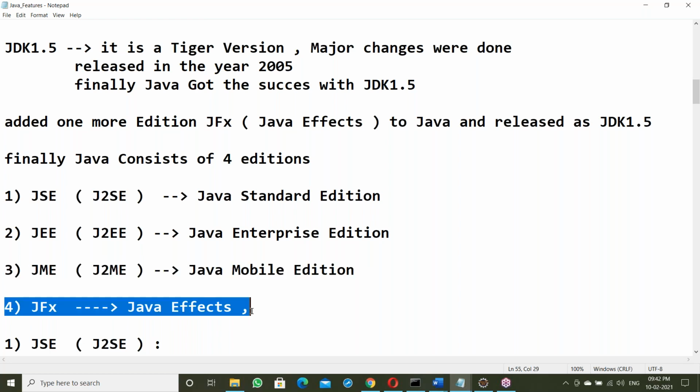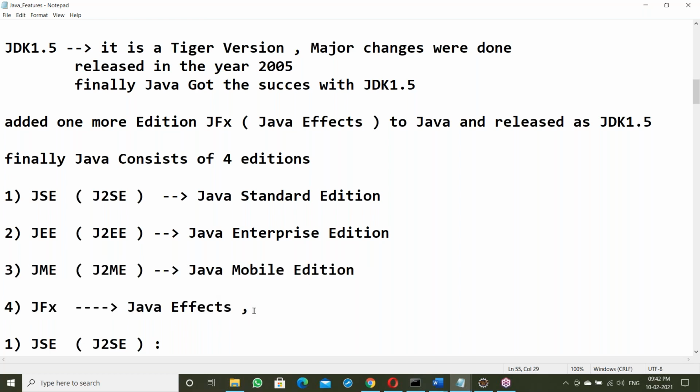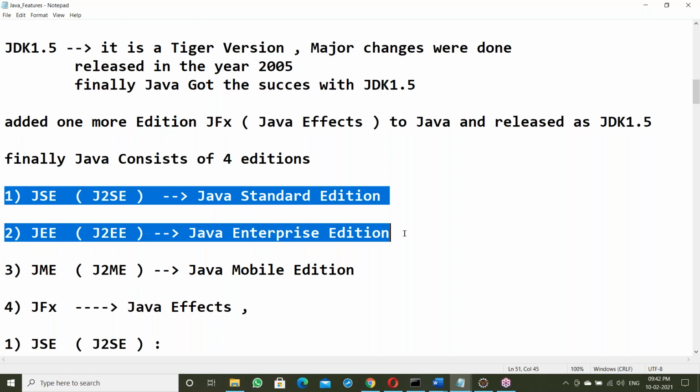Next, FX. Java FX is used for visual effects. In this area also Java is very poor. Java is strong in standardization and enterprise. In these areas, Java is very strong.